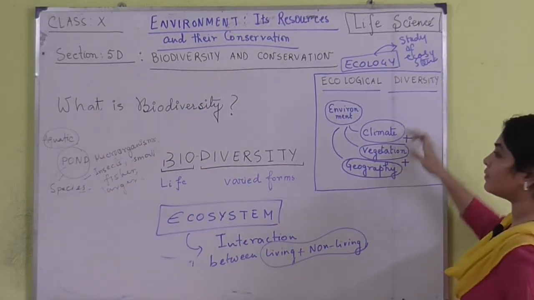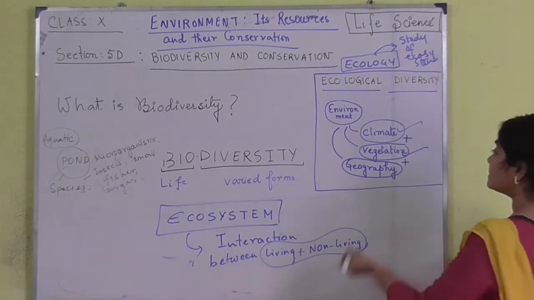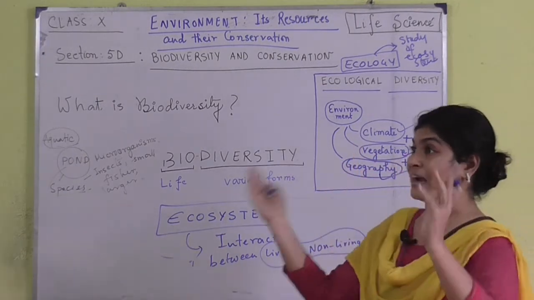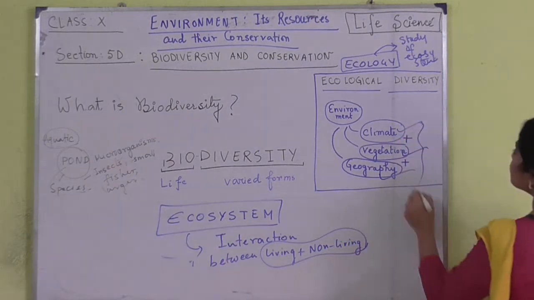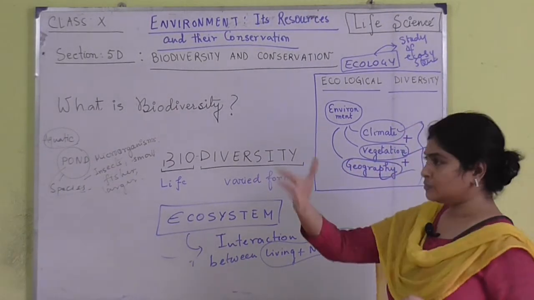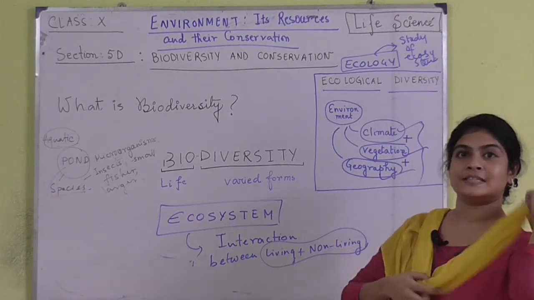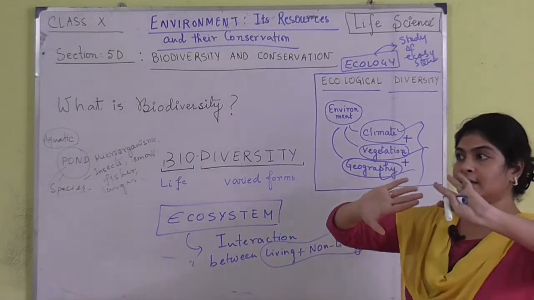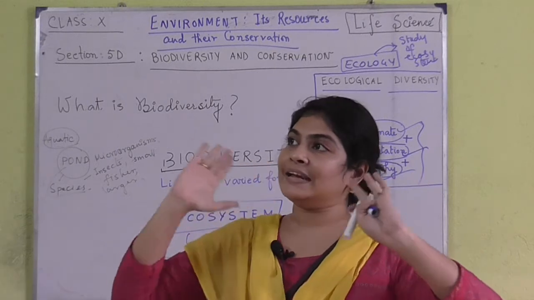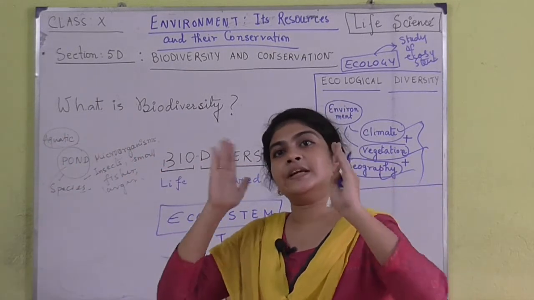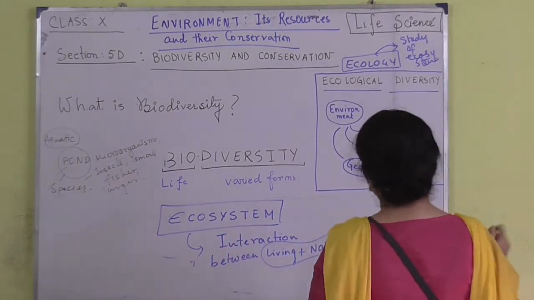There will be climate, we have to consider the climate, we have to consider the vegetation, we will consider the geographical patterns of that particular area. Not only that, then we have to discuss obviously about the organisms present in it. That is basically ecological diversity. When we are talking about the entire living variations present in that particular ecosystem, that is known as ecological diversity.